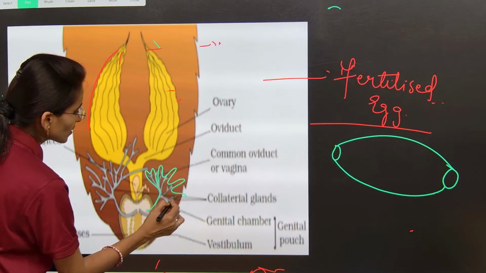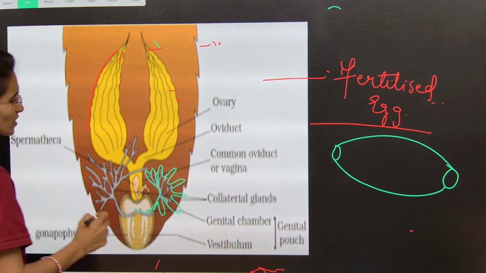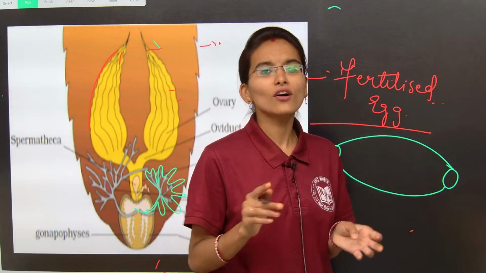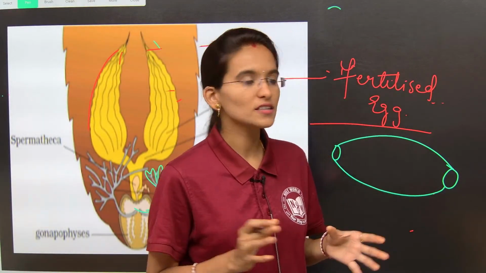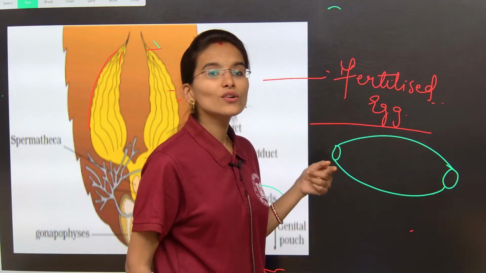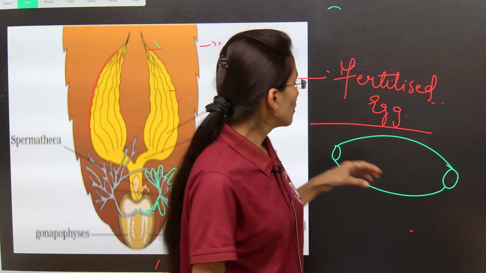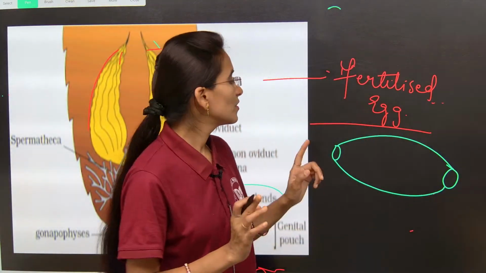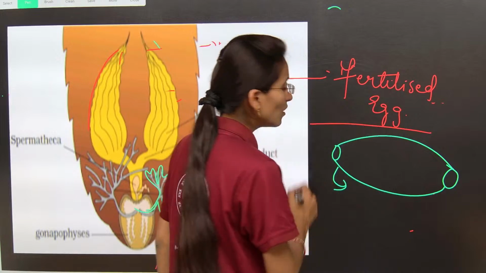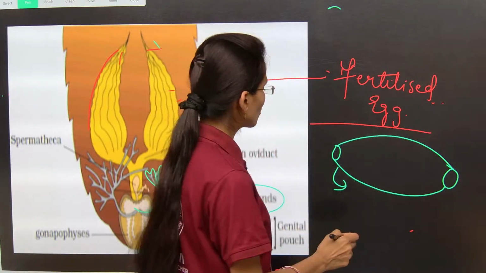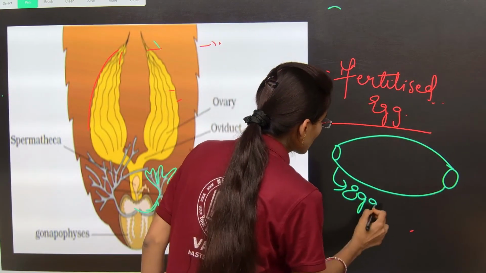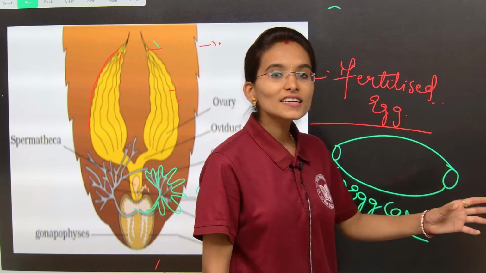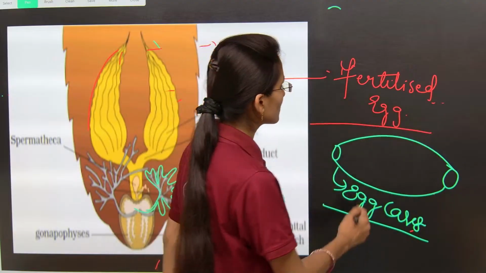Can you see here? So this is called the collateral glands. A pair of collateral glands is present. Now what is the role of the collateral glands? Collateral glands are involved in the formation of the case. They are involved in the formation of egg cases, and that is called the ootheca.